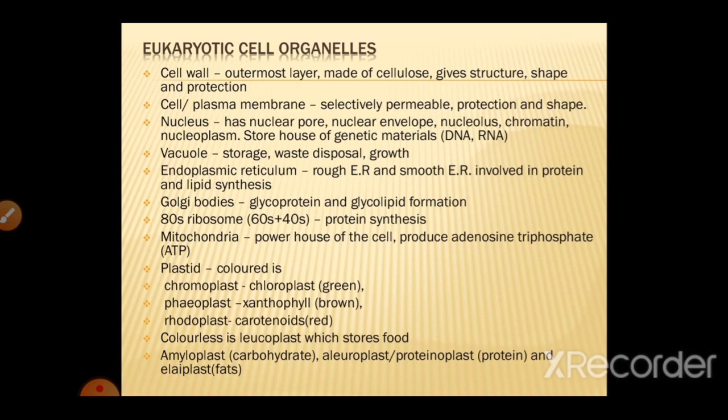It has nuclear pore, nuclear envelope, nucleolus, chromatin, nucleoplasm, and it stores the genetic materials. Then there is a vacuole, which is used for storage, waste disposal, and growth.